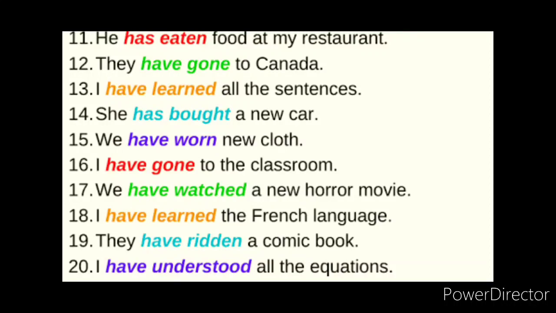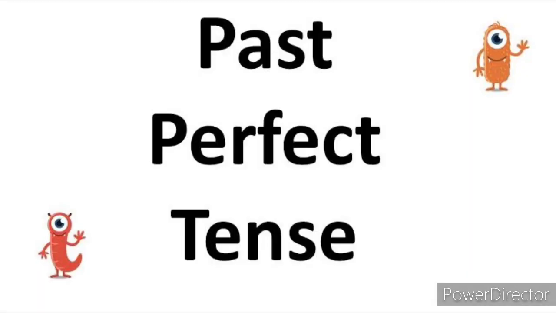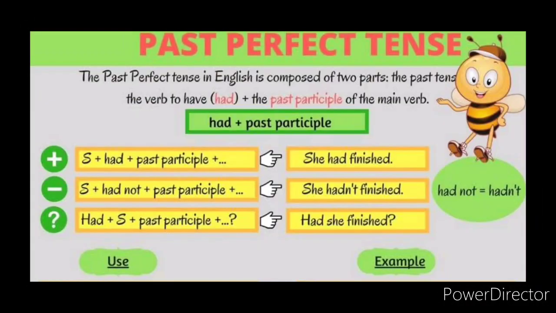Now let's see the next tense, that is past perfect tense. Let's see some more examples with the structure and sentences, children. Let's see the past perfect tense with the definition here. Past perfect tense in English is composed of two parts: the past tense of the verb to have, had, plus the past participle of the main verb. So had plus past participle.